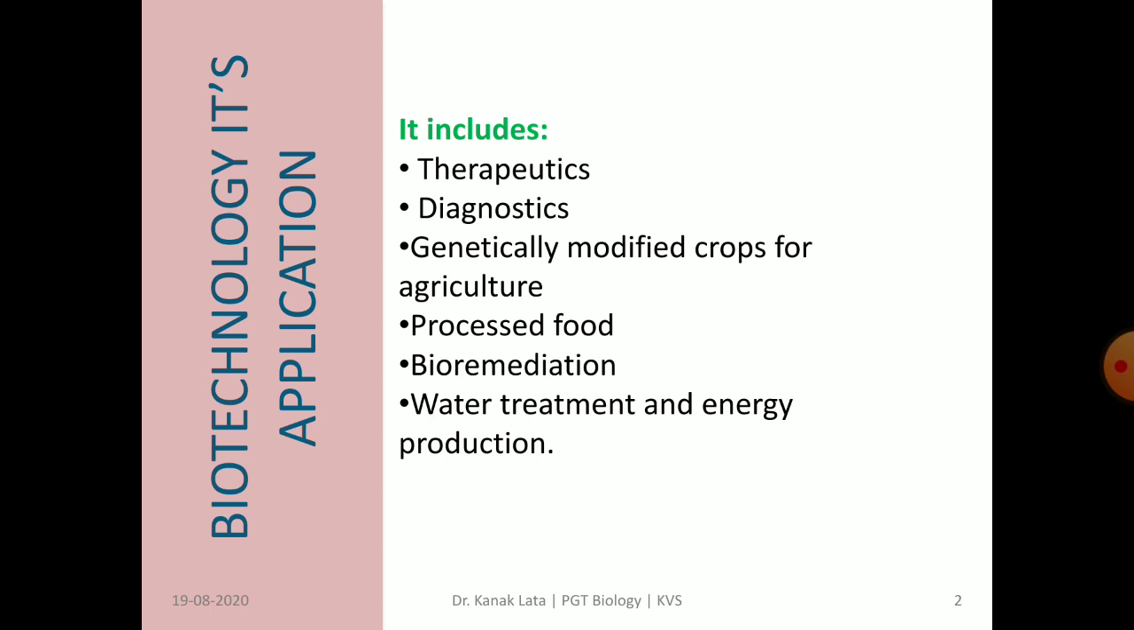Next is GM crops for agriculture. GM crops means genetically modified crops. In GM crops, the DNA has been modified using genetic engineering methods. Plant genomes can be engineered by physical methods or by the use of vectors. Another application is processed food. With the help of biotechnology, agricultural products are transformed into other forms of food.